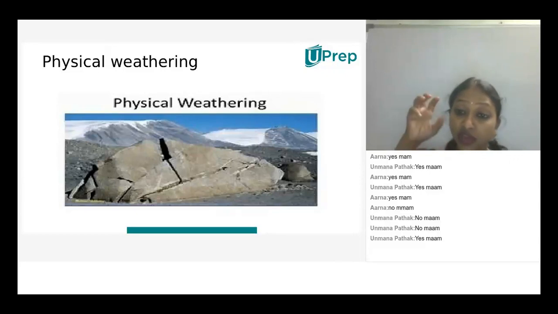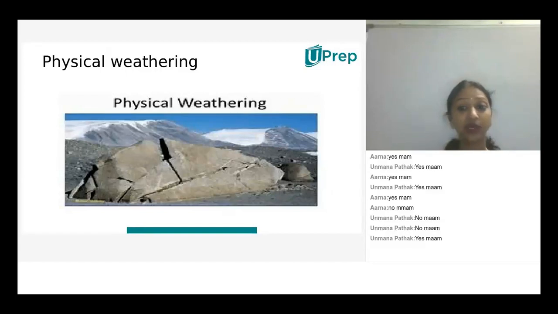The same way, for these rocks, all these conditions create some difference in the temperature. Mechanical energy is created so that the rock breaks into simpler or fine particles to form soil.